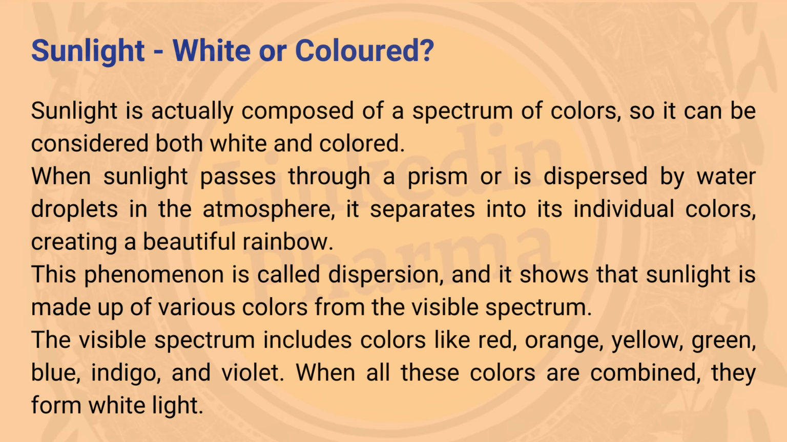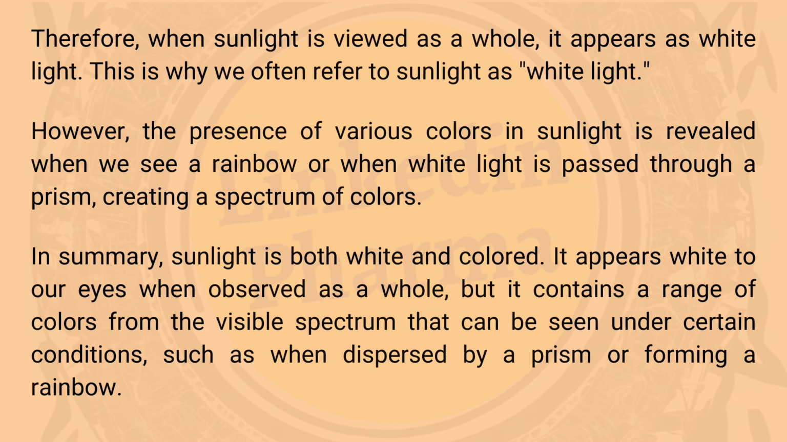The visible spectrum includes colors like red, orange, yellow, green, blue, indigo, and violet. When all these colors are combined, they form white light. Therefore, when sunlight is viewed as a whole, it appears as white light. This is why we often refer to sunlight as white light.